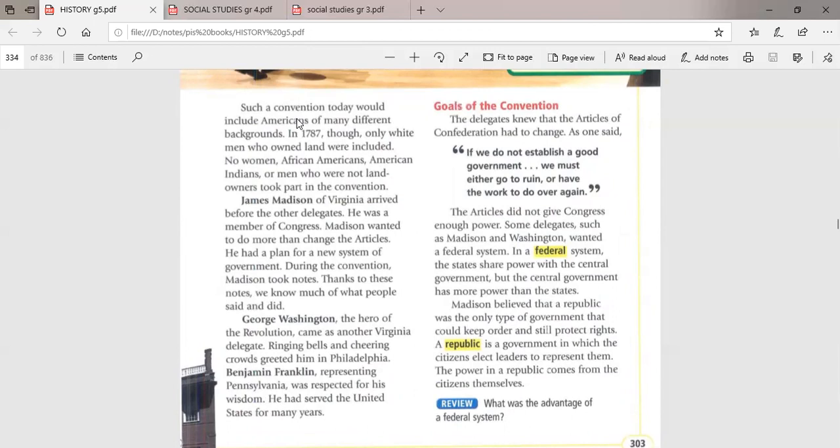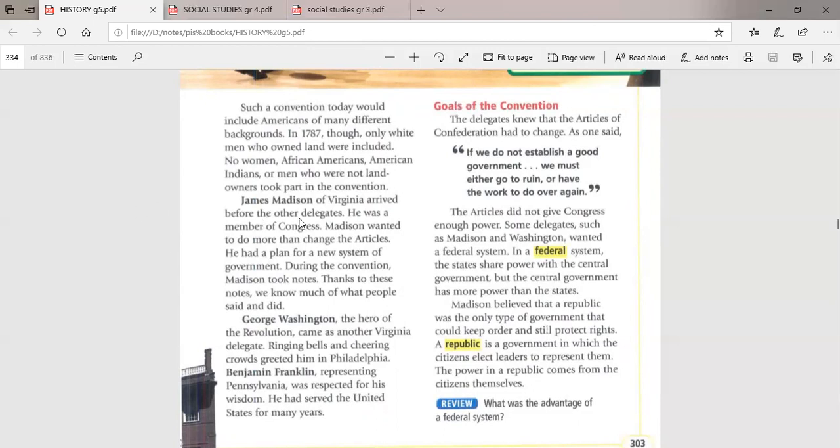Even the men who were not landowners were not included in the meeting. The meeting had only landowners, businessmen, lawyers, wealthy and well-educated people. Even poor white Americans were not included.